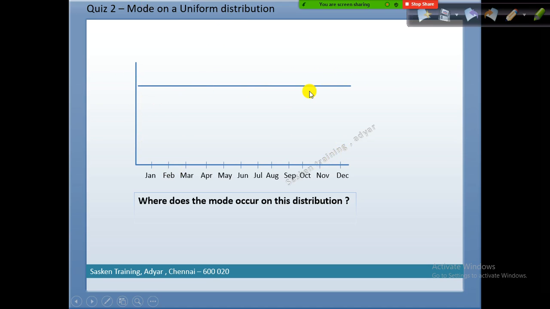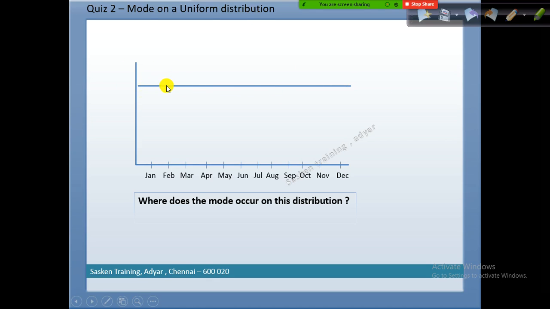So left skewed, right skewed distribution, normal distribution, uniform distribution. This is very rare. In real time, we don't get uniform distribution. I'll give one simple example. For example, you are a caterer, and every month you are giving food to 30 customers. They're all working in a company. You give 30 employees food on a daily basis. Your revenue is the same across the year, so each month your revenue is the same. Hence it is called uniform distribution.